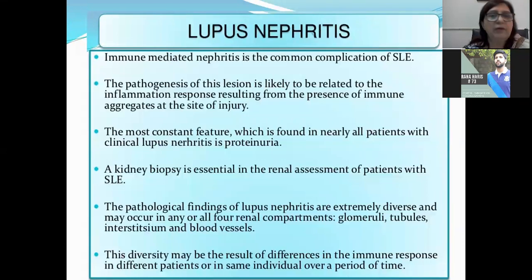12 minutes. Okay. Next is the lupus nephritis. Lupus nephritis, you know, systemic lupus erythematosus is an autoimmune disorder which affects the kidney. The pathogenesis of this lesion is likely to be related to inflammatory response resulting from presence of immune aggregates at the site of injury. So lupus nephritis always involves the kidney.